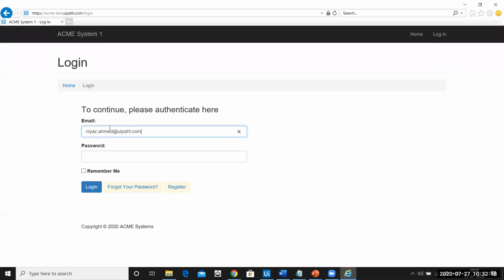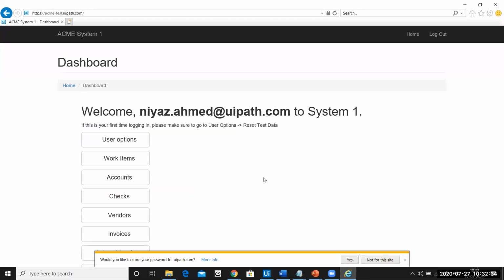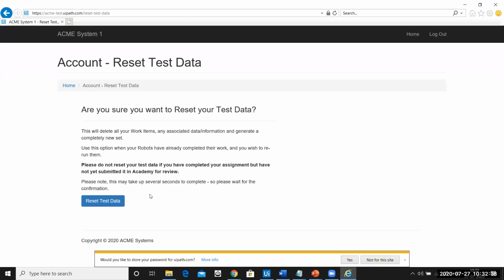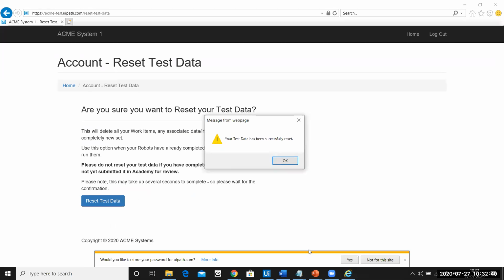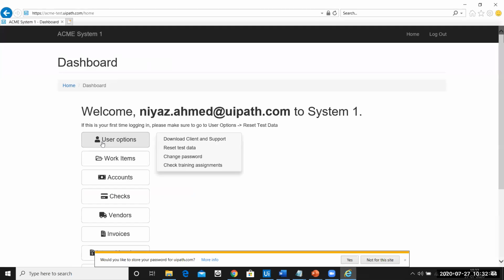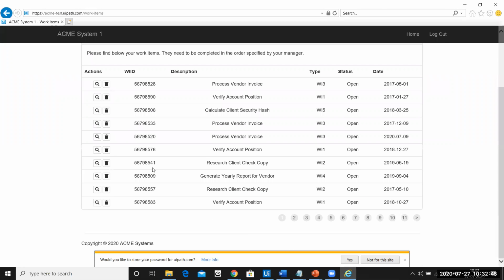So if you are using it for the first time, you need to first reset the data and then try doing that. So we go to user option and then say reset the test data. There you go. Now you can come back here and check if the work item is there or not.